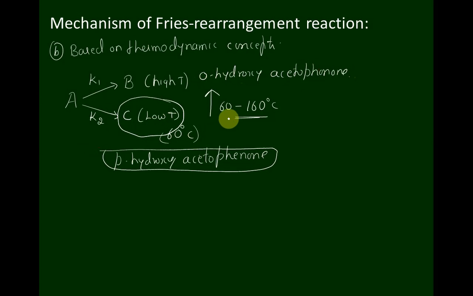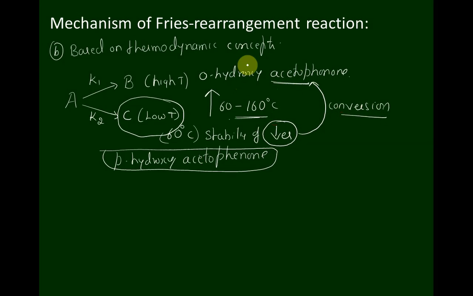With increase in temperature, the stability of para hydroxy acetophenone decreases, and it starts converting into ortho hydroxy acetophenone. Means ortho hydroxy acetophenone is more stable at high temperature.